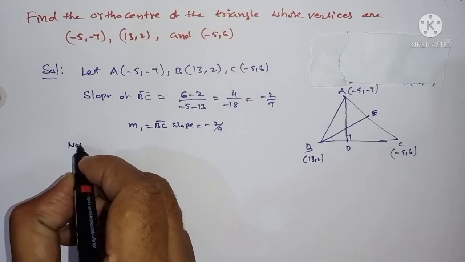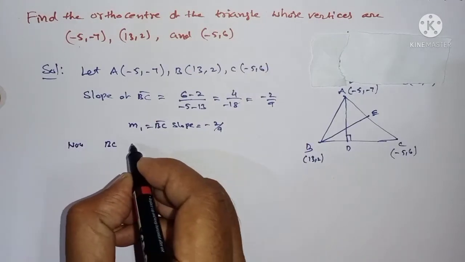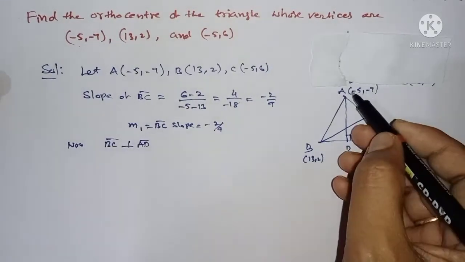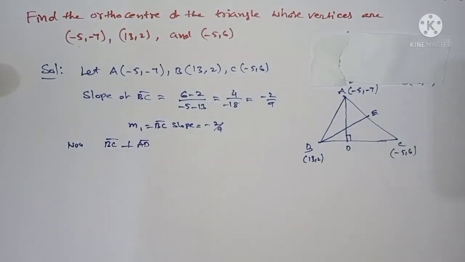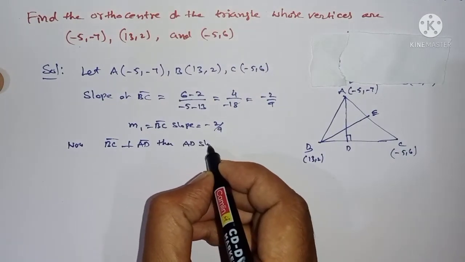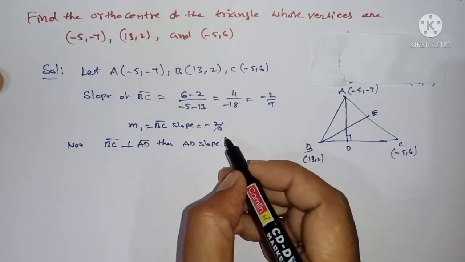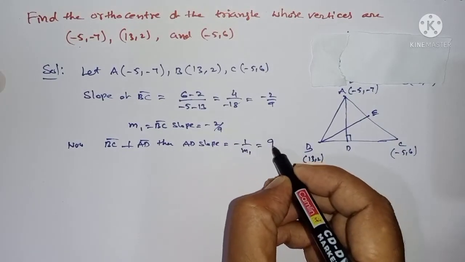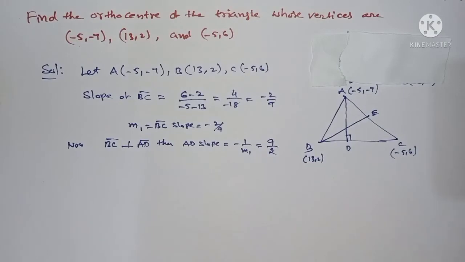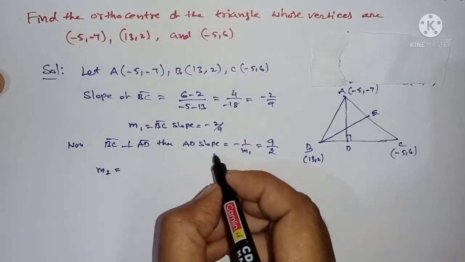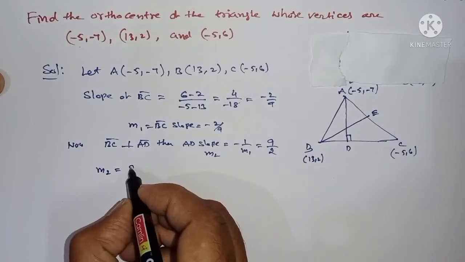Now, BC is perpendicular to AD. Therefore, find the AD slope. AD slope is -1 by M1. Therefore, what do you get here? 9 by 2. Okay, 9 by 2. This is M2, equal to 9 by 2.